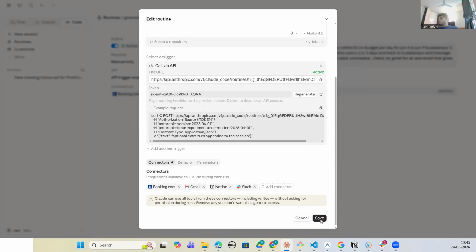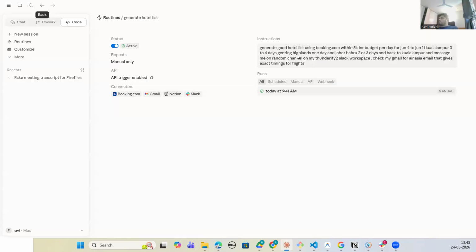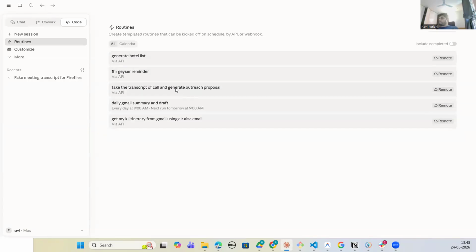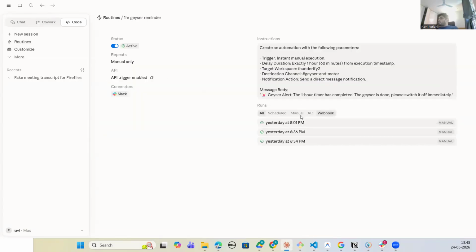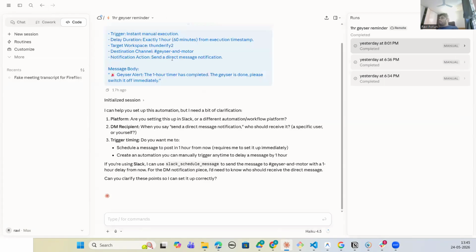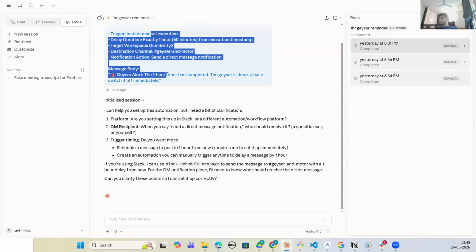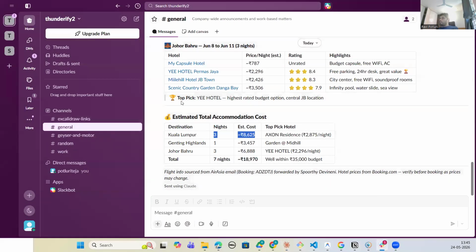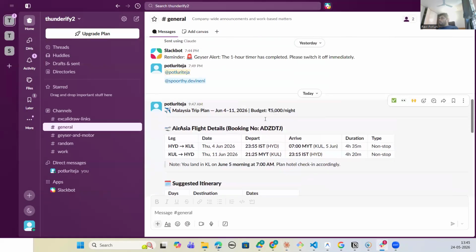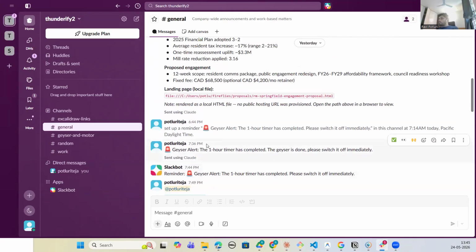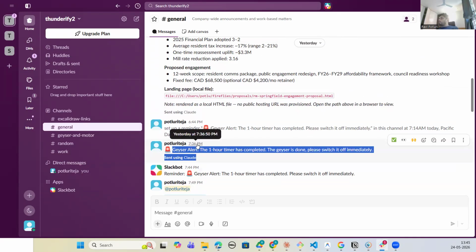And the other thing is it could sometimes use API. So this one is another thing. I have a geyser at home that I keep forgetting to switch off. So instantly execute and in 1 hour message me that it's completed. So if I go back to Slack, most of these go to general. It gets confused sometimes. So see this, sent using Claude. After 1 hour, it sent me. I set up this at 6:40 p.m. It messaged me at 7:36. So that's what I'm talking about.